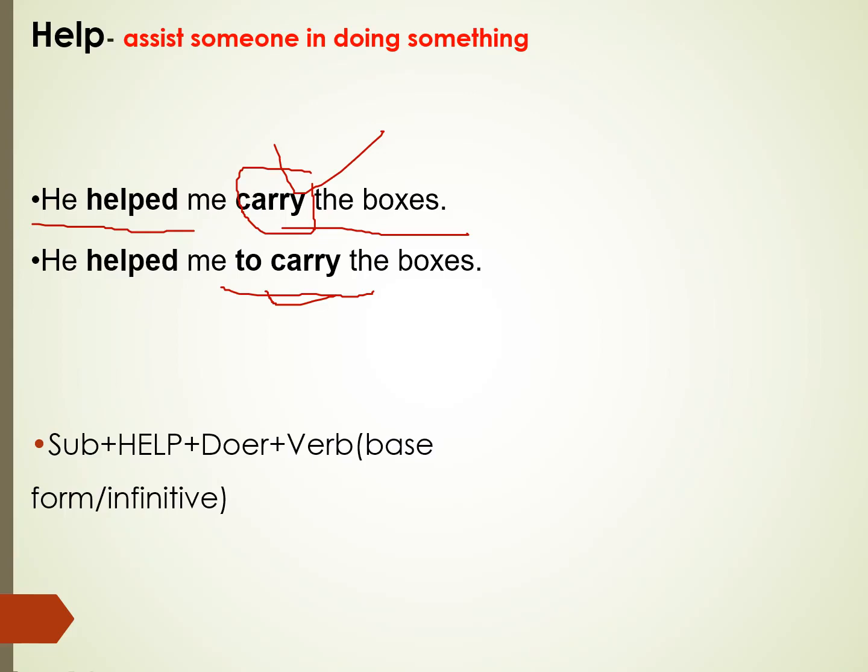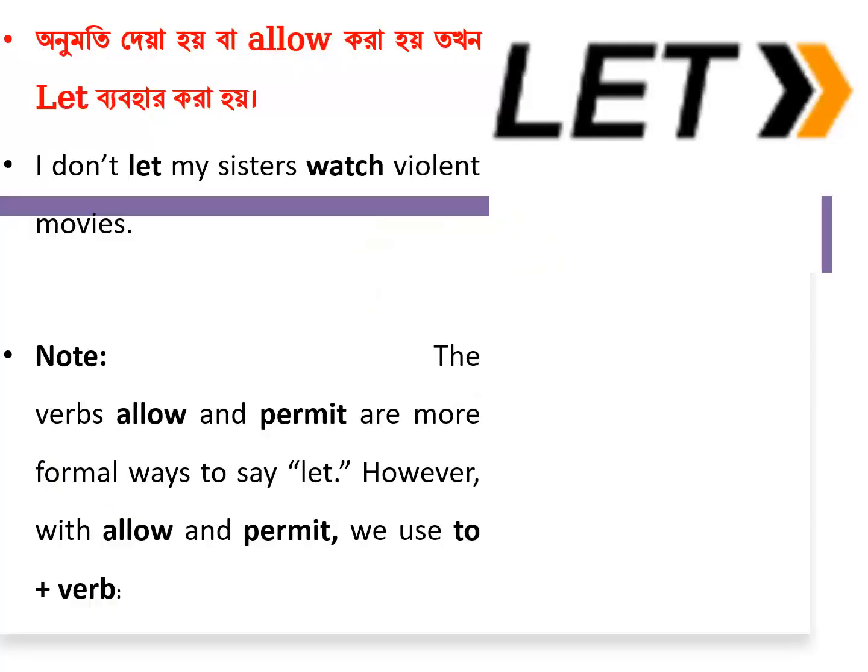Then help is used when the first person is helping the second person to do something. We use the causative verb help. Okay, fine. Finally, this is let. When will we use let? When someone is allowing me to do something.